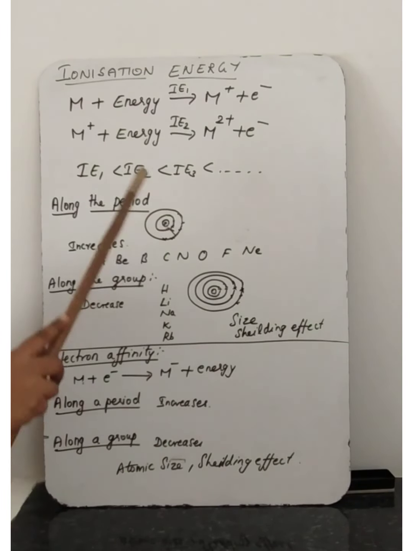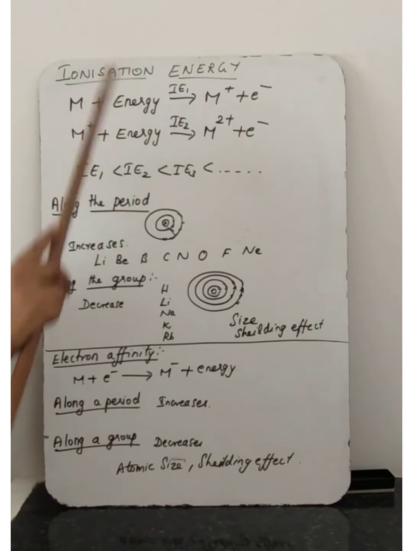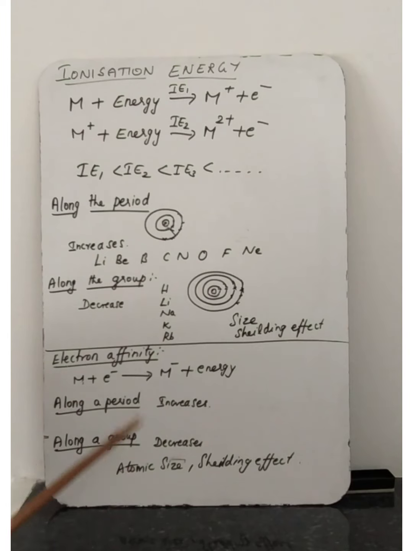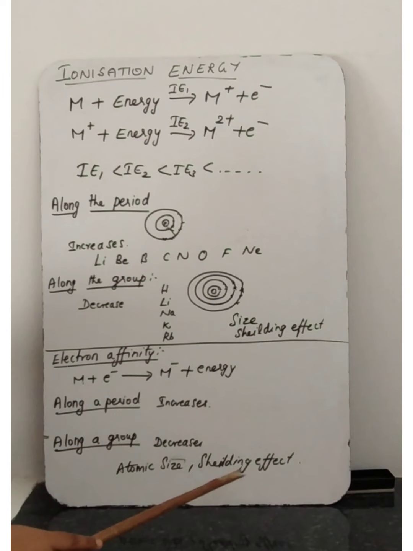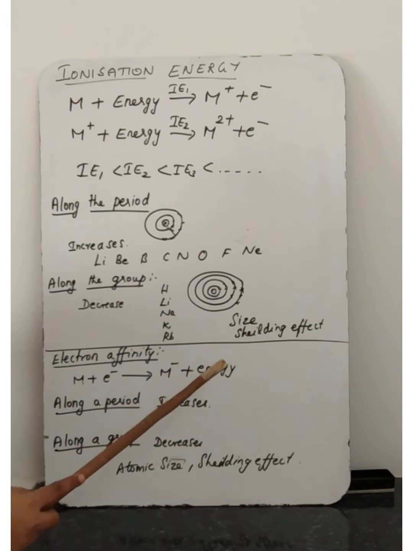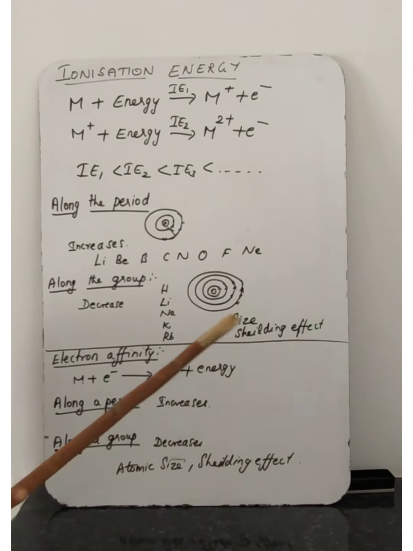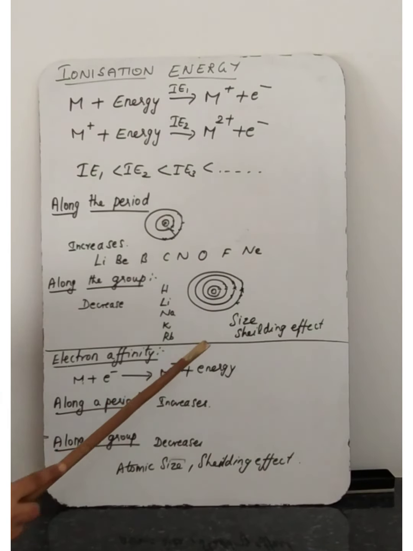Along the group, in the same way as we discussed for ionization energy, from top to bottom in the periodic table electron affinity decreases because of the increase in size of the atom, the shielding effect or screening effect. So the inner shells increase. Understand? The size of the atom is more, and the electrons are loosely packed.